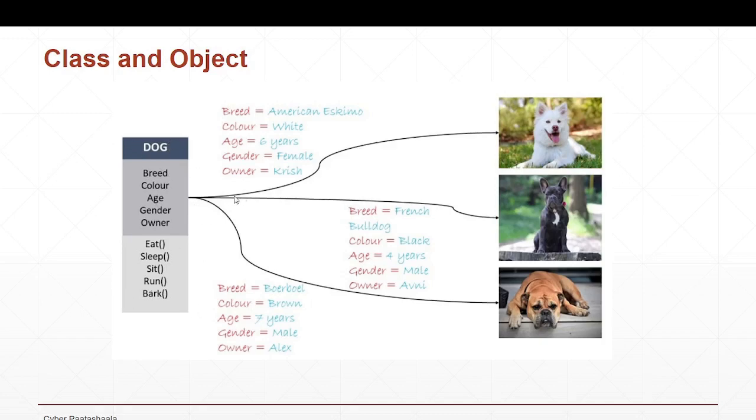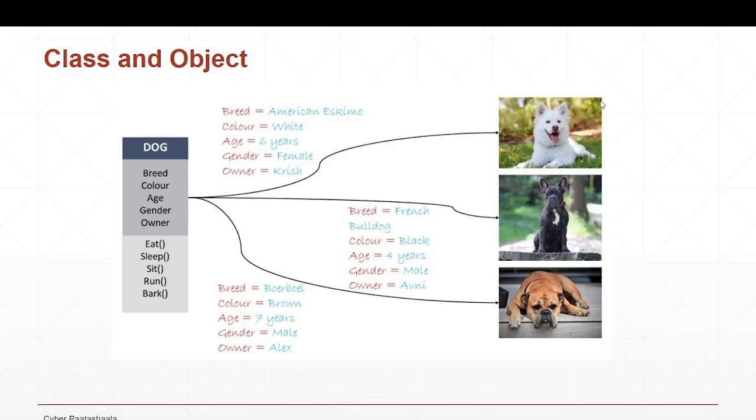Okay. So now coming to this one, right? These are referring to particular objects, to particular dogs. Here we are directly pointing to a particular dog. So we consider this one an object, because if you consider this white color dog, the breed is American Eskimo.